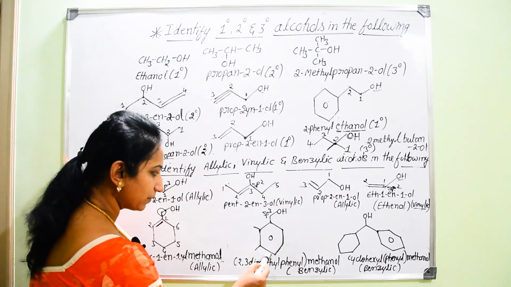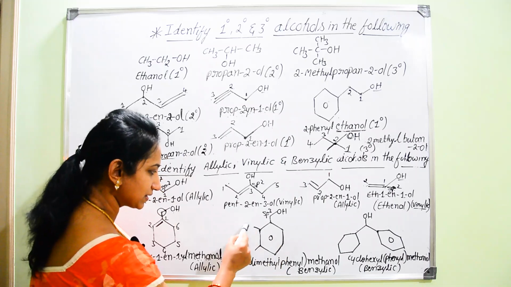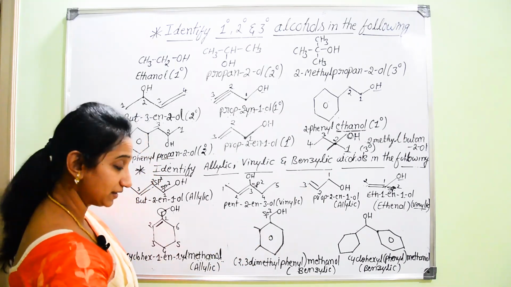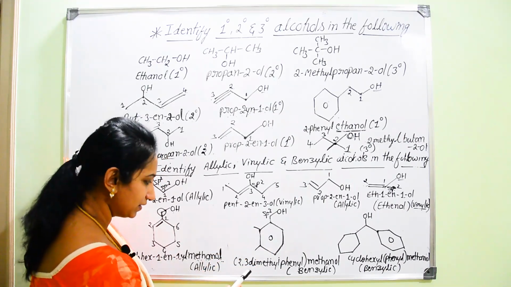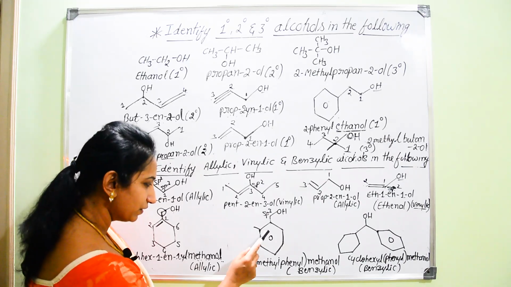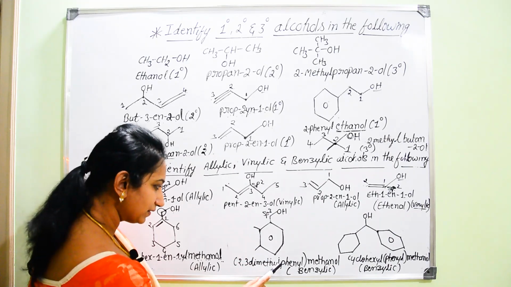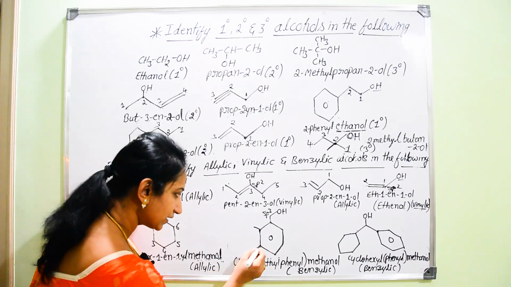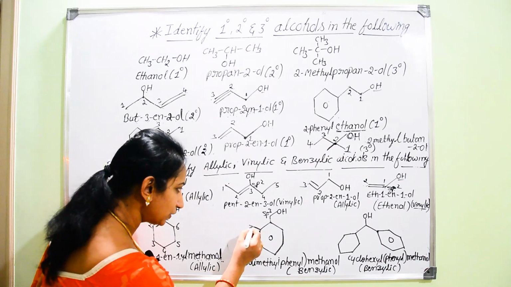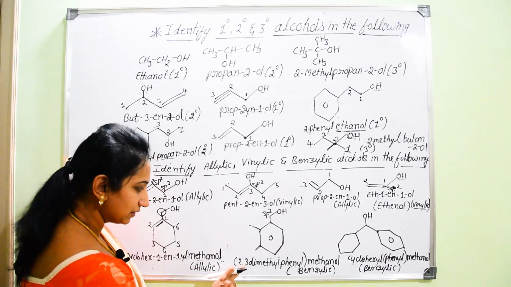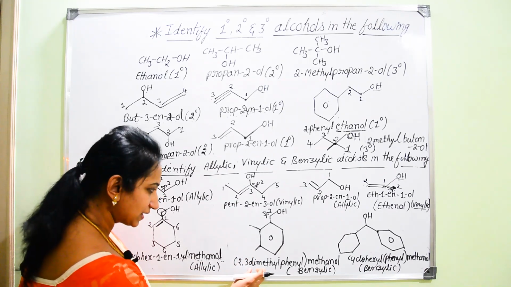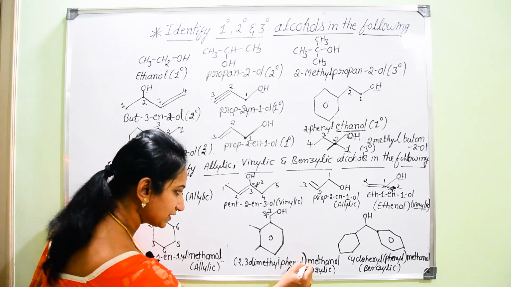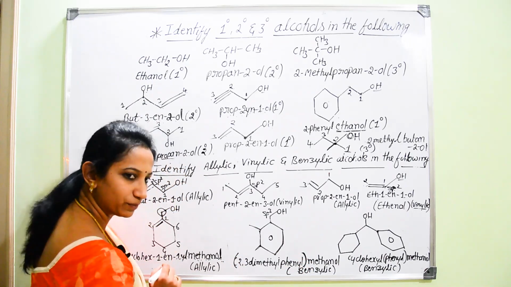And now this aromatic ring is considered the side chain, that is, the substituent. So what is that substituent name? Phenyl group. But in this phenyl group, there is attachment of two more substituents here. As you can find here, there are two methyl groups. Therefore, you should include this name along with the phenyl within small brackets. That is very, very important.